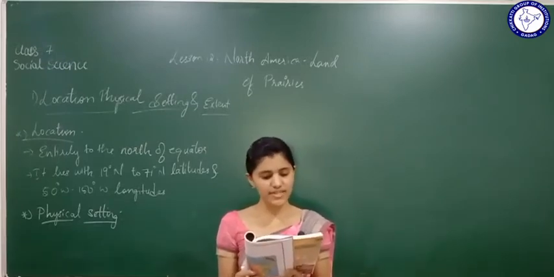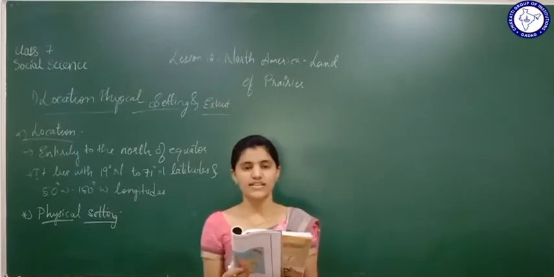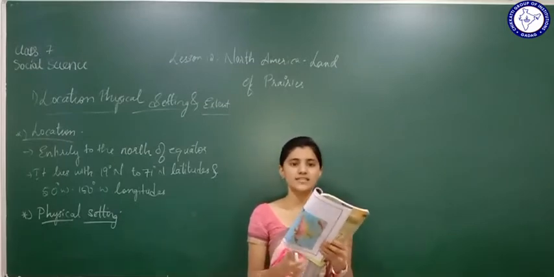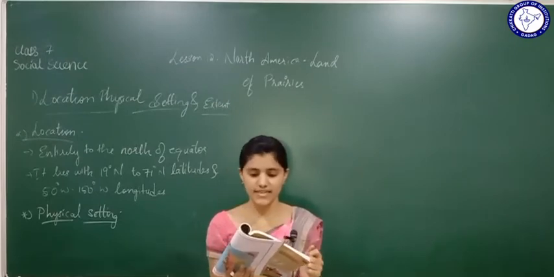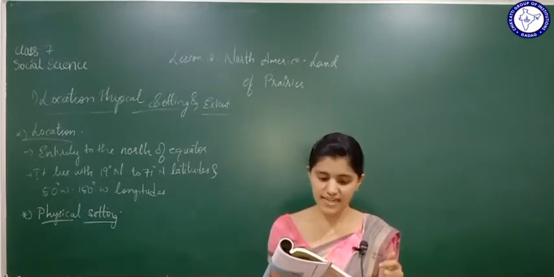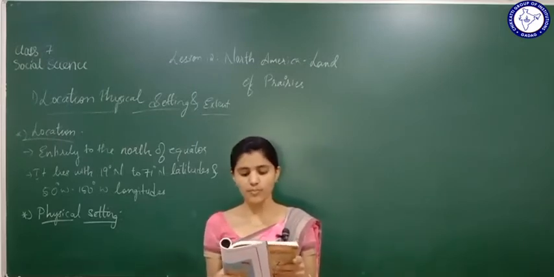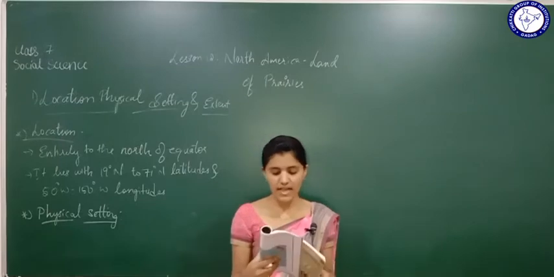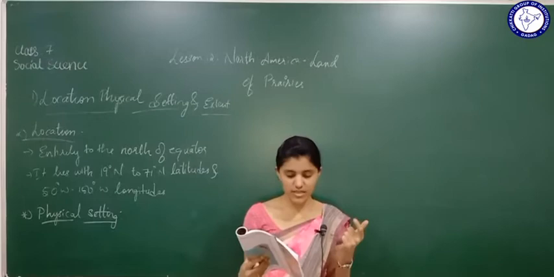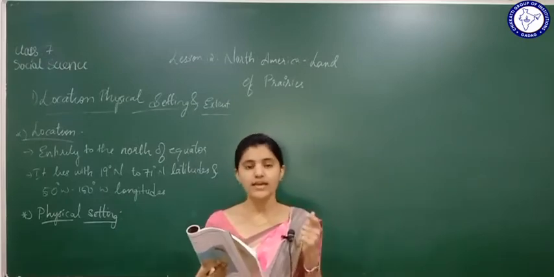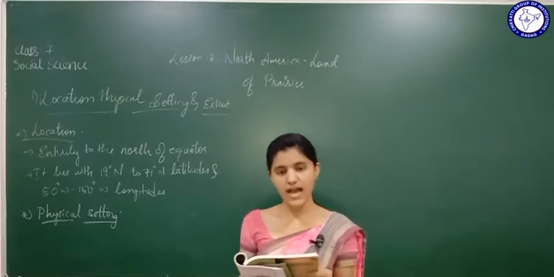It is separated from the continent of Asia by the Bering Strait. See what has happened? This continent is being separated from Asia by the Bering Strait. It has a land link with South America by the Isthmus of Panama. Actually, this has a land link between which? Between South America by what? By the Isthmus of Panama.